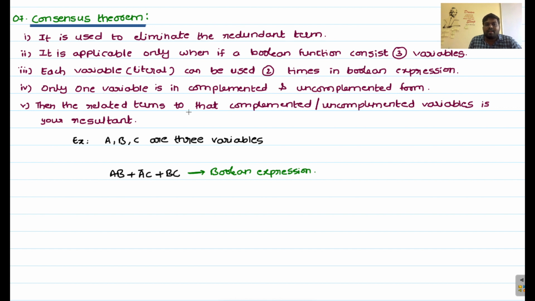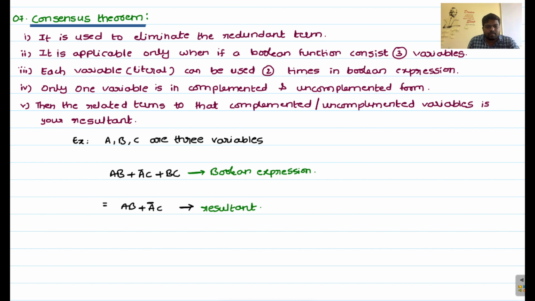Next, the related terms to that complemented and uncomplemented variable are your resultant. From this expression, what will you get? Our resultant expression is AB plus A bar C. This is your answer, and BC is removed.